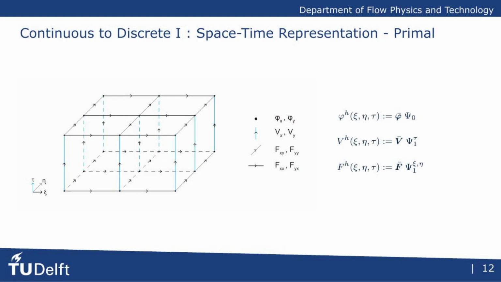The variables are then placed on the geometric entities where they naturally live. For instance, the flow map phi is located at the points. The velocity components v are on the vertical time-like edges, and the components of the deformation gradient f are on the horizontal space-like edges. Each variable is then expanded in an appropriate basis, denoted here by psi.